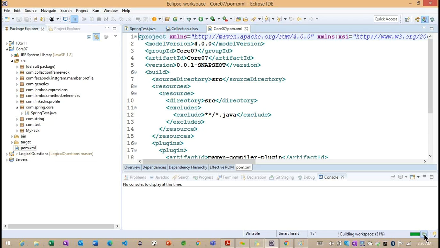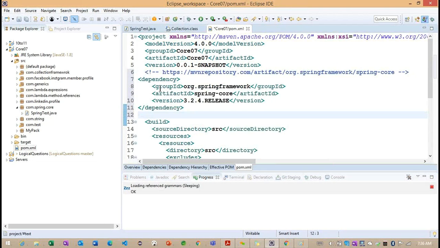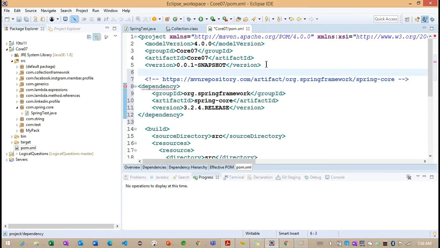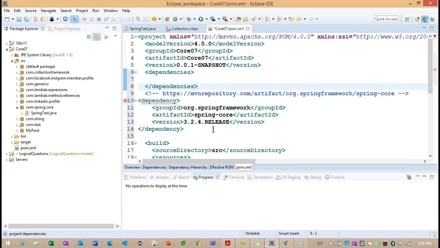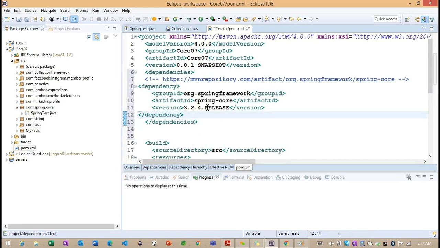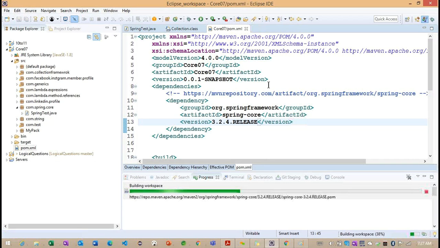Once we add this particular jars information here, now you can see this building workspace is going on. Once it is completed, now you can see we're having a dependency here. Basically, to add this particular dependency, first we need to add dependencies here. So inside this particular dependencies, we need to specify like this. Once we specify it here, now you can understand.